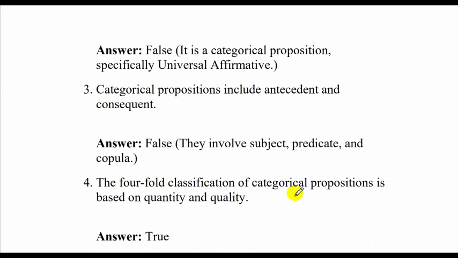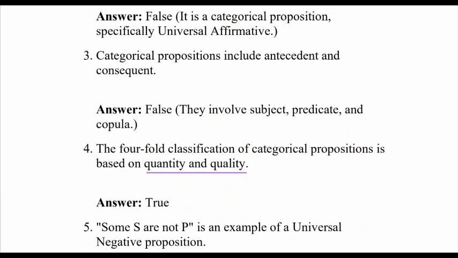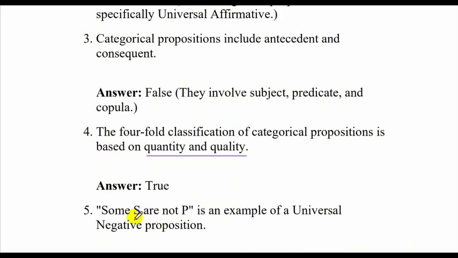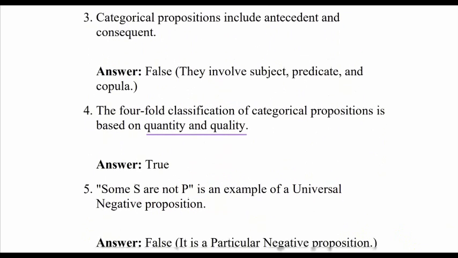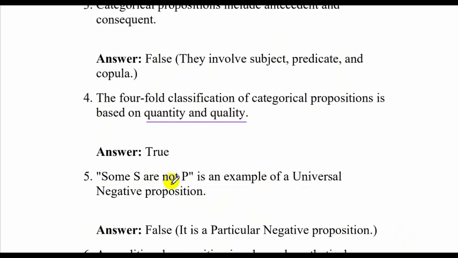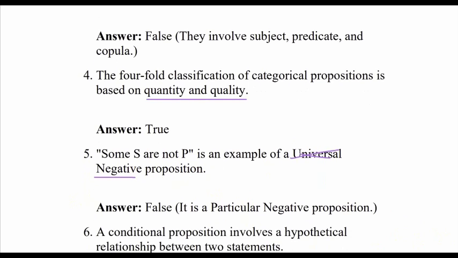The fourfold classification of categorical proposition is based on quantity and quality. Yes, this I already explained. The quantity is universal or particular, and quality is affirmative or negative. Some S are not P is an example of a universal negative proposition. Correct. True. No, sorry, it is my bad. It is particular negative proposition. I just looked at negative and jumped to the conclusion that it is true. So it is particular negative proposition.